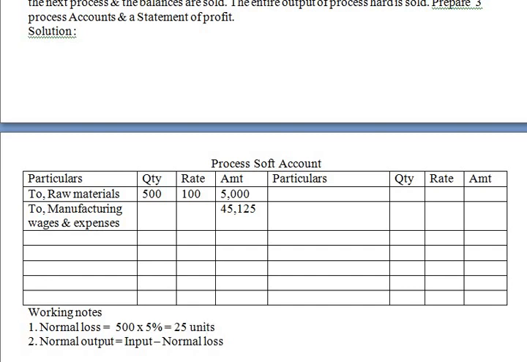But this is not having realizable value, right? So here we can record by normal loss, that is 25. There is no realizable value for this.